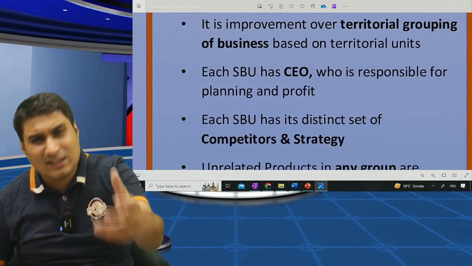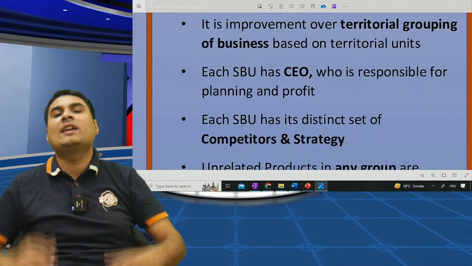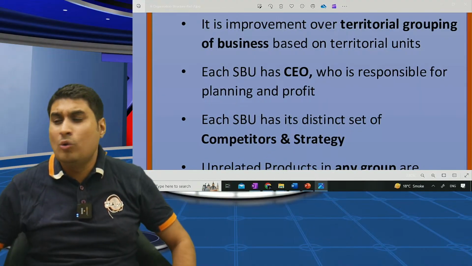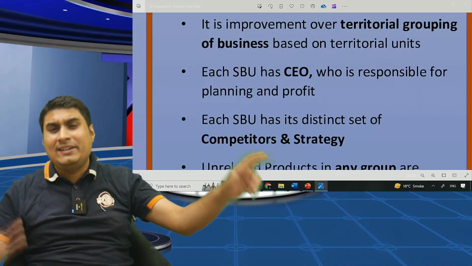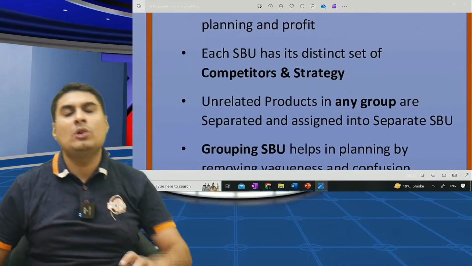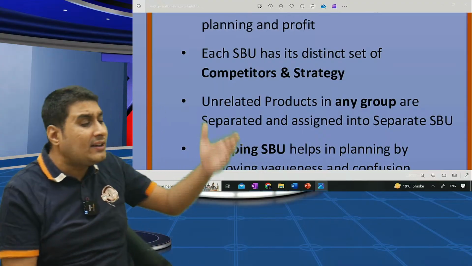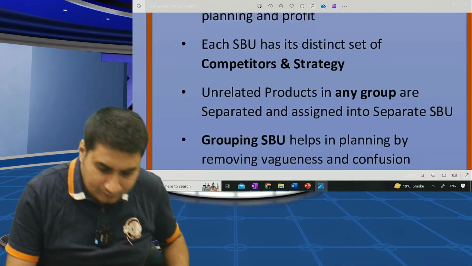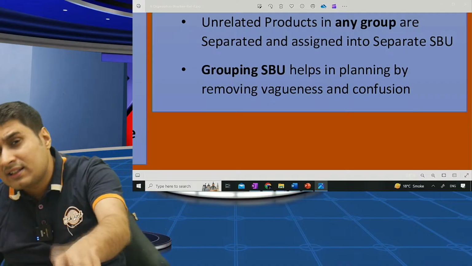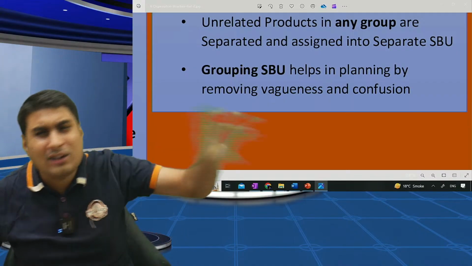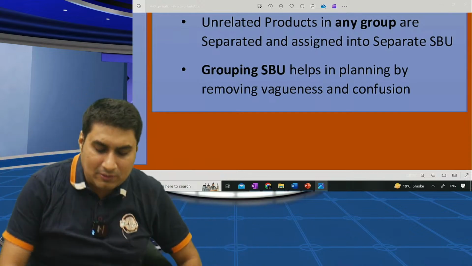Each SBU has a CEO who is responsible for planning and profit. Who manages paper boards and electricity, both are different; who manages agriculture and IT, both are different. Each SBU has its own competitors. Of course, competitors of cigarettes and competitors of biscuits are different. Unrelated products in any group are classified into a separate SBU.